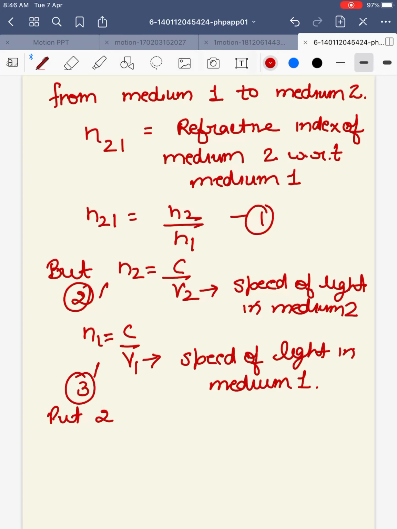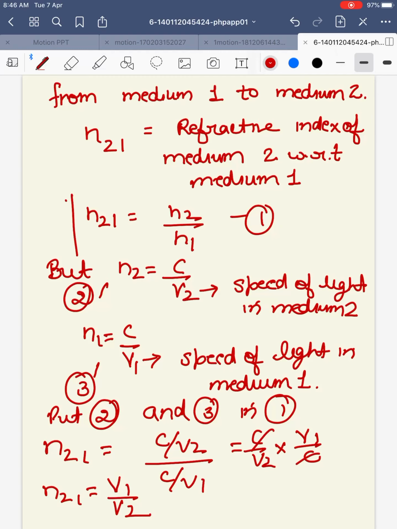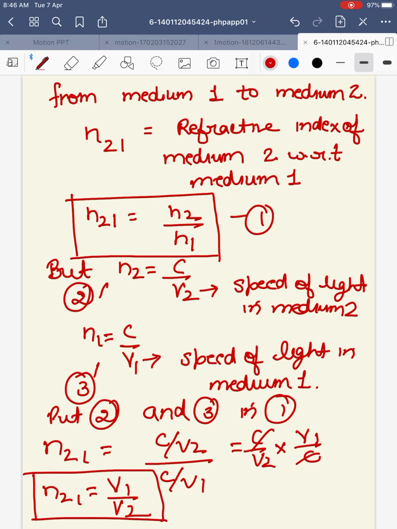If I put 2 and 3 in 1, n21 would become c by v2 divided by c by v1. What is in the denominator goes to the numerator reversed, and c gets cancelled. So n21 can be written as v1 by v2. n21 can be written as the ratio of refractive indices of the second medium with respect to the first, or the reverse of the speeds, that is v1 by v2.